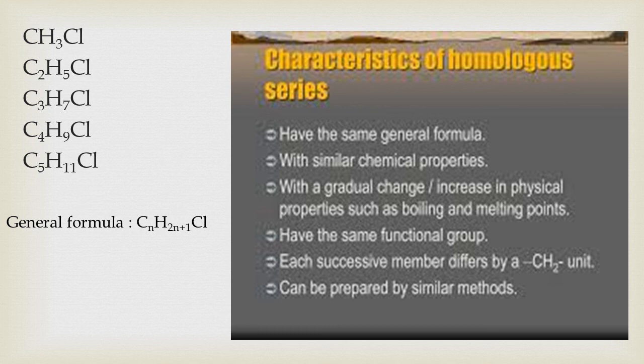In physical properties, we see gradual variation or gradual change. Why is it so? Because they show a gradual increase in their molecular masses, right? With increase in molecular mass, certain physical properties like melting point, boiling point and densities of these members increase gradually. Then their methods of preparation are also the same.